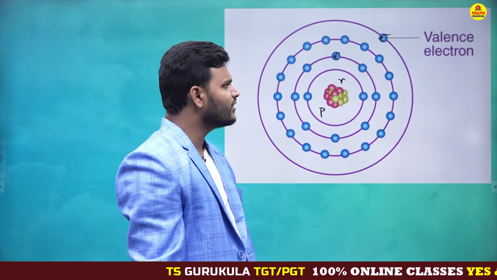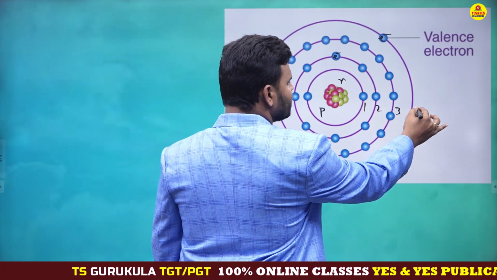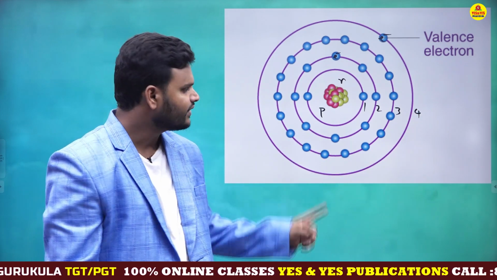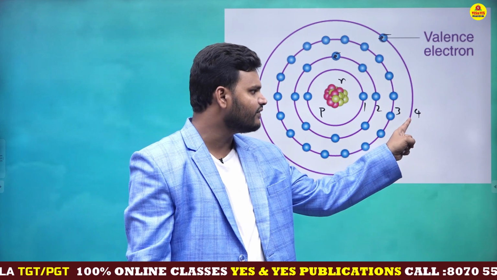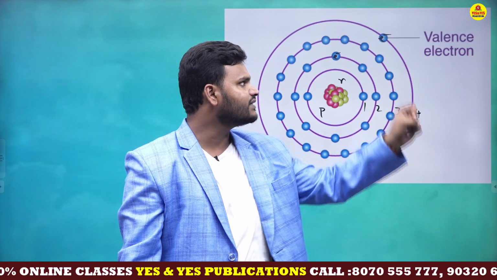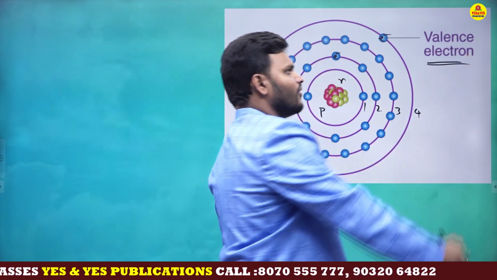So dear students, just look at the board. This is the first energy level, this is the second energy level, this is the third energy level, this is the fourth energy level. So in this diagram, what is the last energy level? This is the last energy level. The last energy level is nothing but valency electrons. This electron is nothing but valency electron.